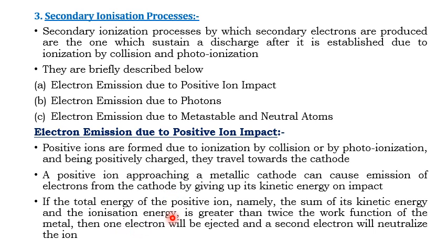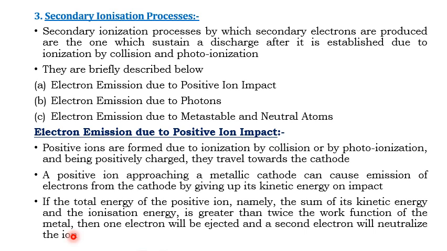If the total energy of the positive ion, namely the sum of its kinetic energy and the ionization energy, is greater than twice the work function of the metal, then one electron will be ejected and a second electron will neutralize the atom.